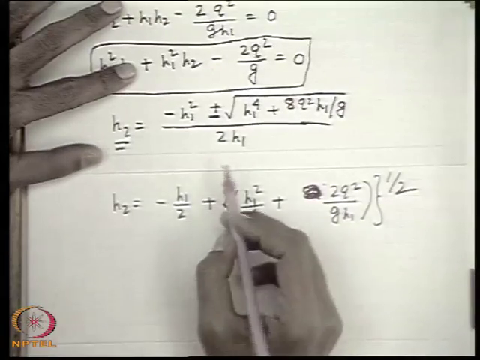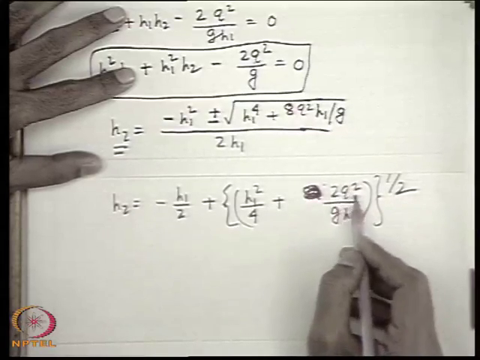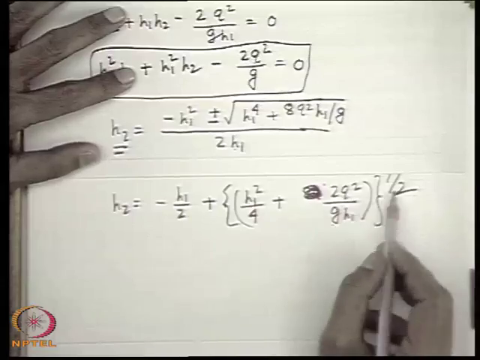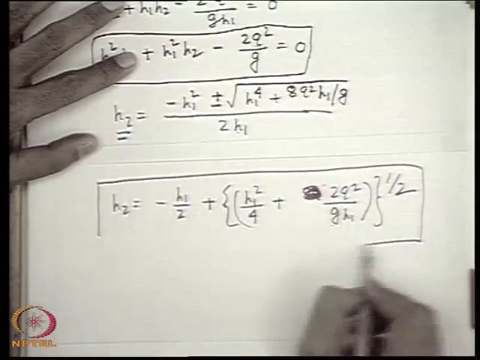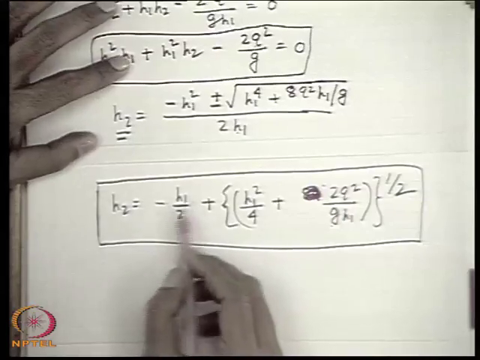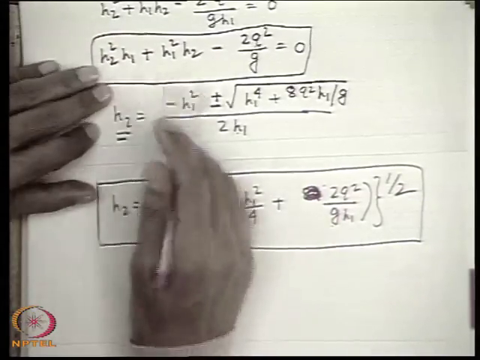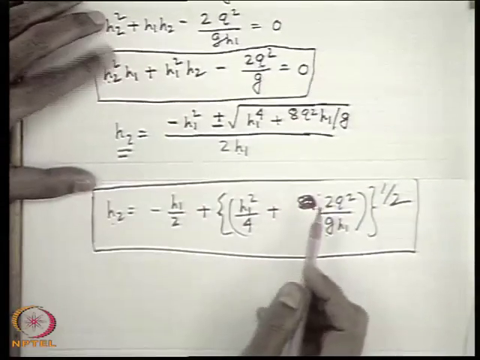H1 square by 4, that means I am taking this 4 inside this, so we get 2Q square by GH1, because H1 square will be there, so GH1 whole to the power half. So this is the value of H2 in terms of H1. We can also get the value of H1 in terms of H2, we just simply change the suffix. This is because this equation is symmetrical with respect to H1 and H2.